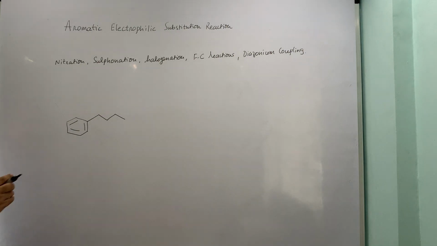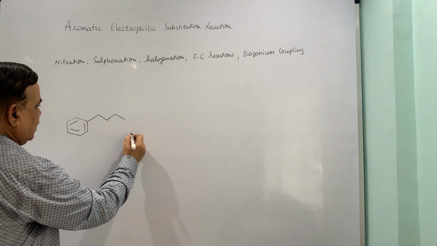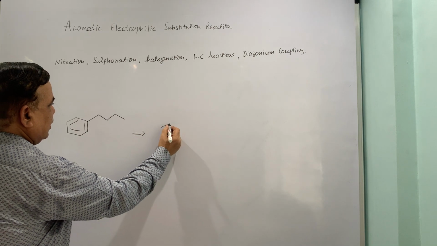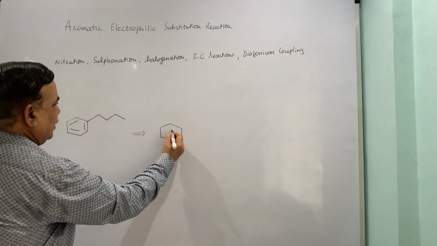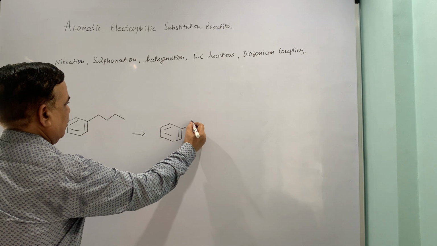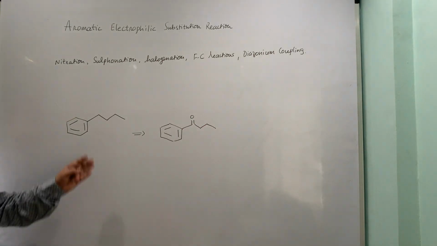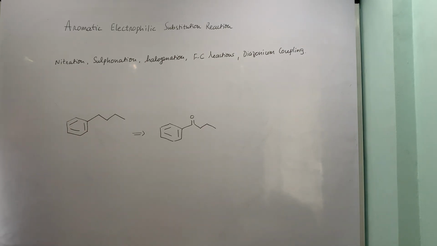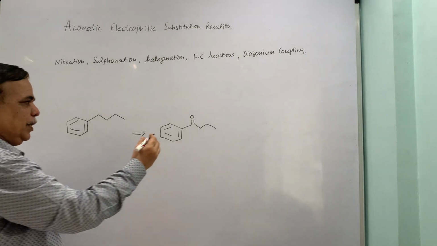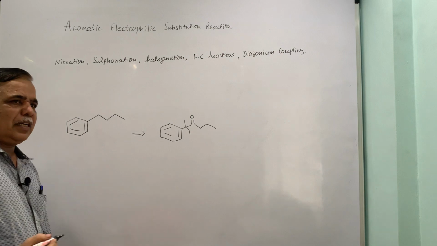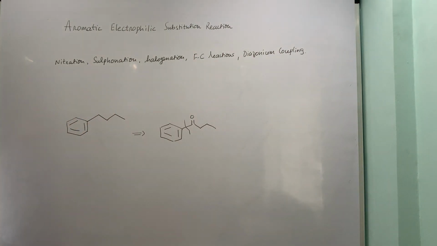So to avoid that, the first functional group interconversion is I am going to put another functional group in place of this, and I am going to have a carbonyl group at the alpha position, which is also termed the benzylic position. Now this is functional group interconversion, and now if I break it here, I have to have an acylium ion equivalent and benzene. So this is my Friedel-Crafts acylation reaction.